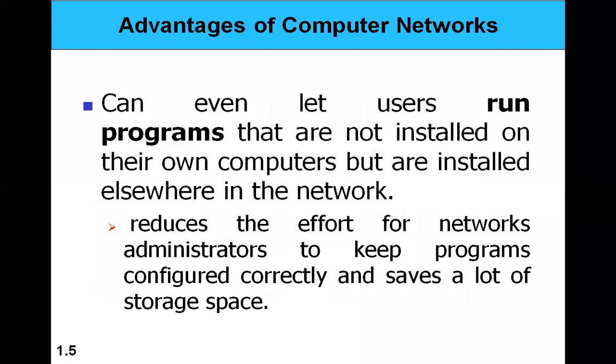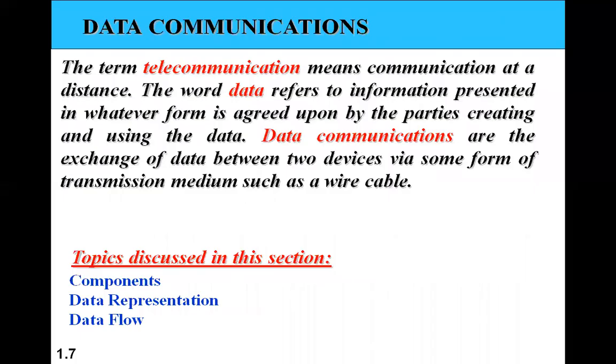Or the network can be used to share software resources which are expensive on volume or time basis, so that these expensive resources can be made cost effective by sharing among a large number of people on the network.